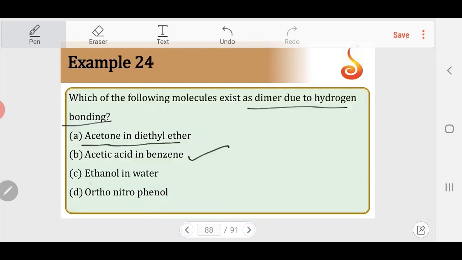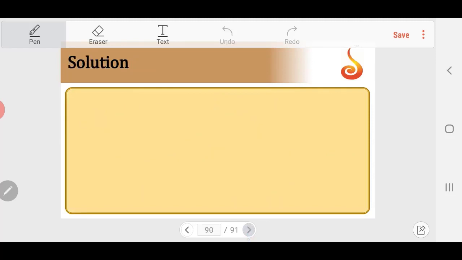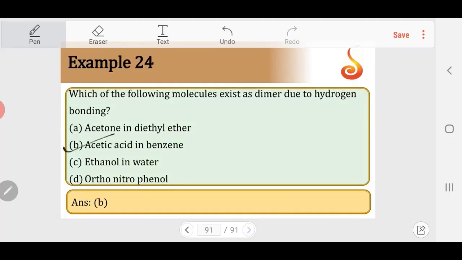This is the answer. Ethanol in water is intermolecular. Ethanol also has an OH group. Water also has an OH group. So there is going to be intermolecular hydrogen bonding present in ethanol in water. Orthonitrophenol can have intramolecular hydrogen bonding, but there is no dimerization due to hydrogen bonding. So among these, answer should be acetic acid in benzene. So these are some of the questions I thought we can discuss based on periodic table and chemical bonding. Thank you.